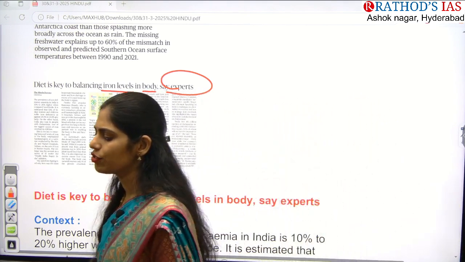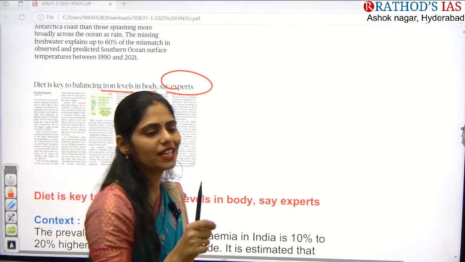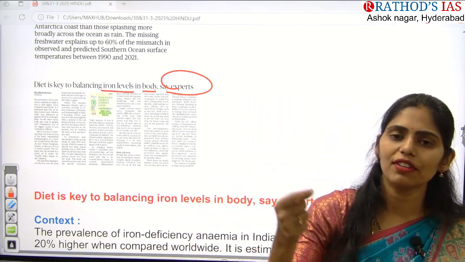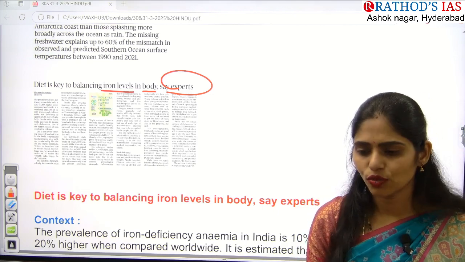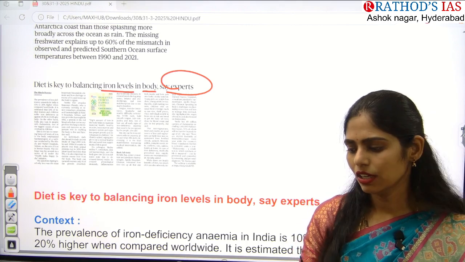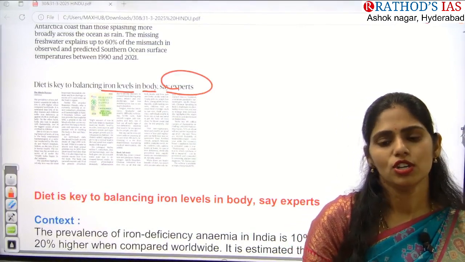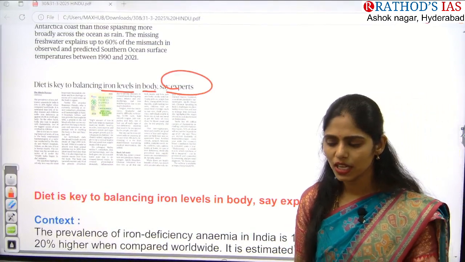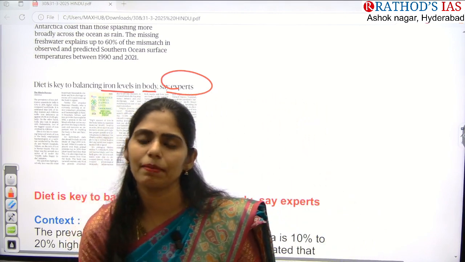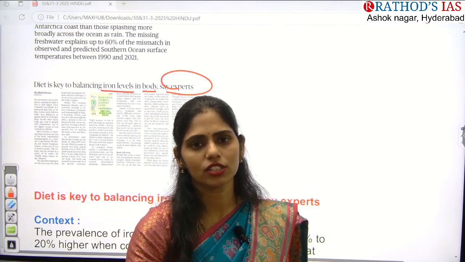So what happens if you are having anemia? Actually blood is very important. Red blood cells are very important. Why are red blood cells important? Because they have a component called hemoglobin. So why is hemoglobin important? Based on the hemoglobin only, we check whether the oxygen carrying capacity is there in your blood or not. If you have a huge amount of hemoglobin, then you have more oxygen carrying capacity. If you have less hemoglobin, then what happens? There is less oxygen capacity.